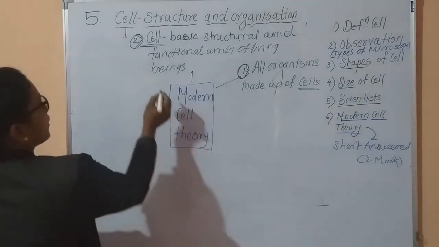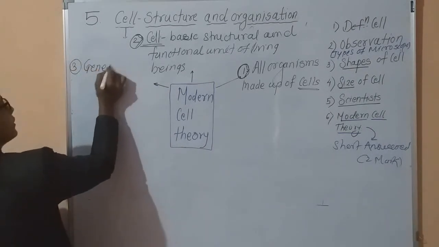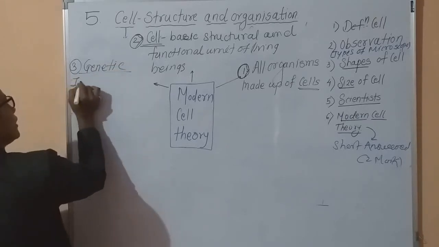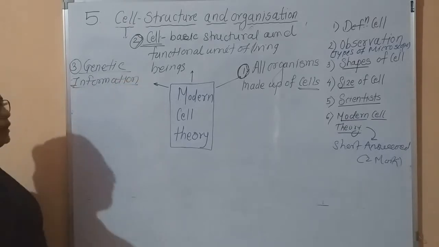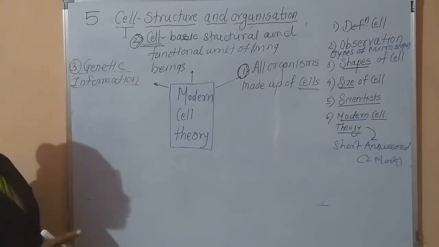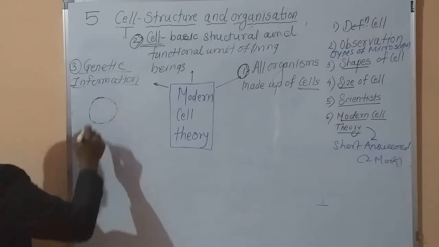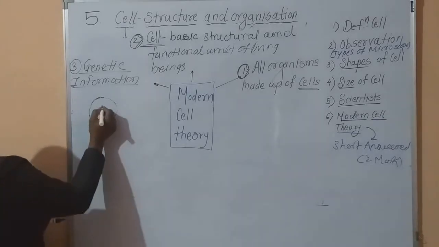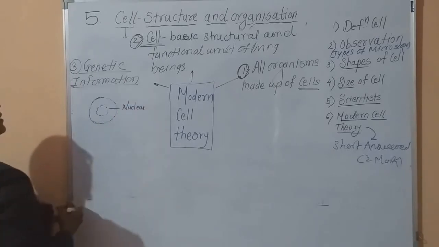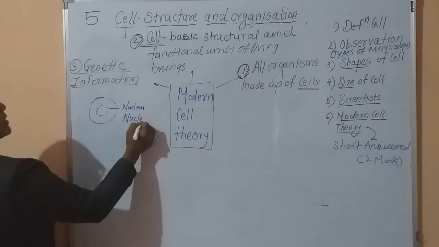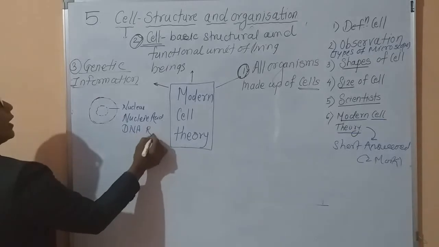In the third point of this theory, it is stated that the cell consists of genetic information. What does it consist of? Genetic information. It is a very important point: when we study the cell, suppose this is the cell. We will study it in detail later on. Here just recall, this is the nucleus, and in this nucleus, nucleic acids are present. What is present? Nucleic acids, for example DNA and RNA.